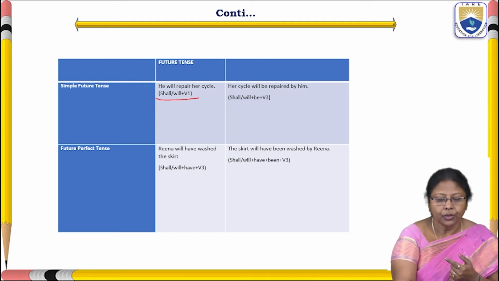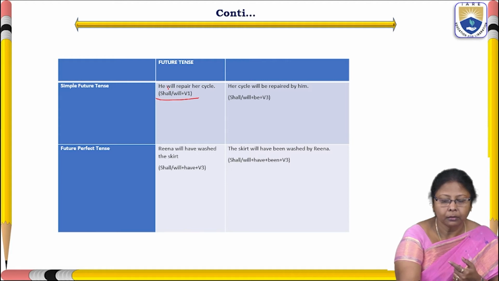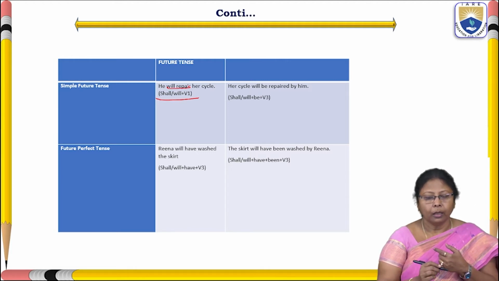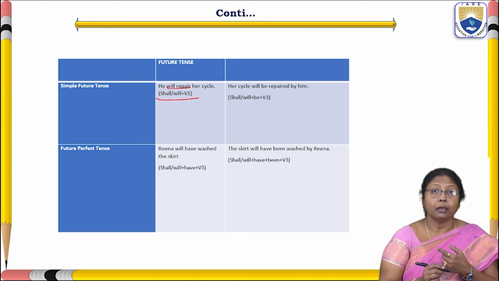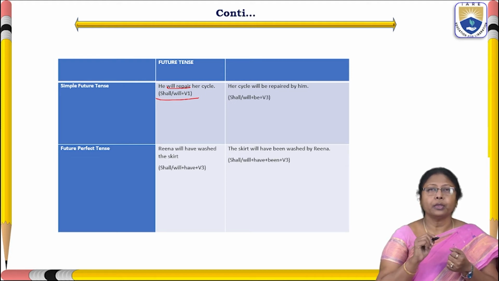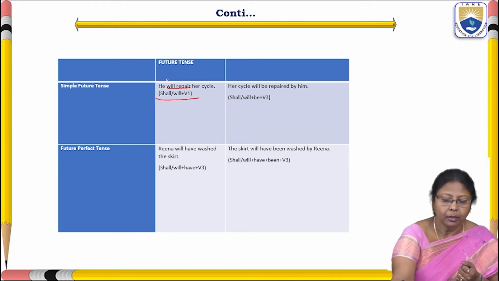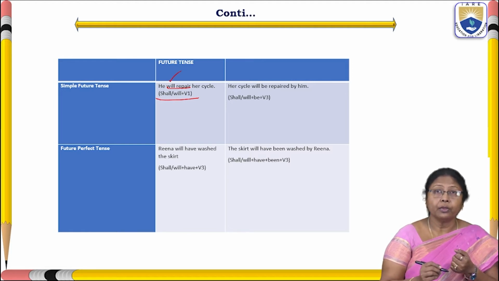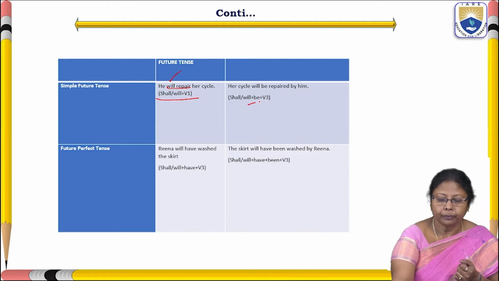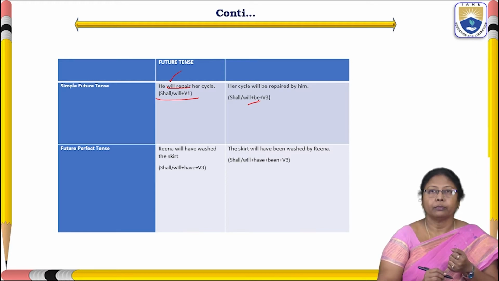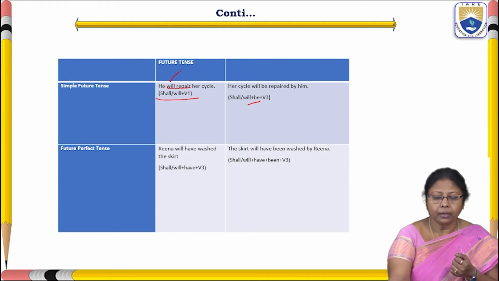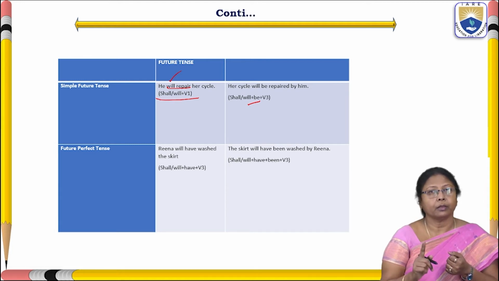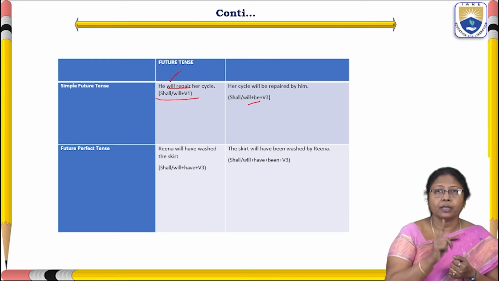So here, see, she will repair her cycle. Will indicates future tense. So what be form do we have to select? Be. So when you convert this sentence into passive voice, as usual, the object will take the place of the subject.